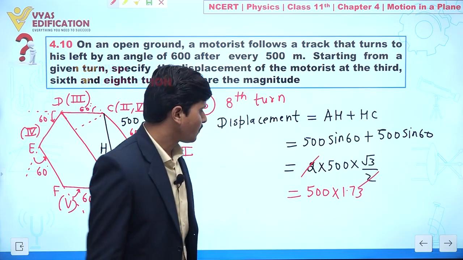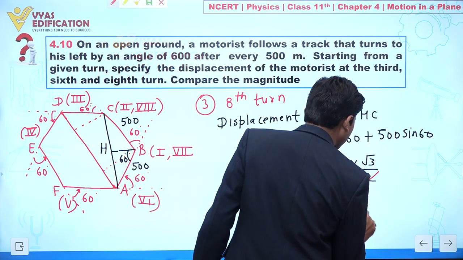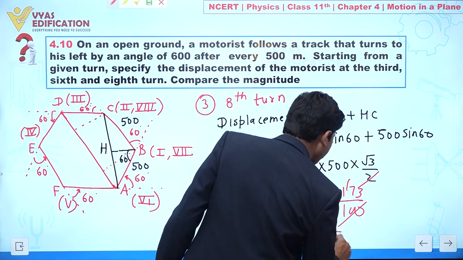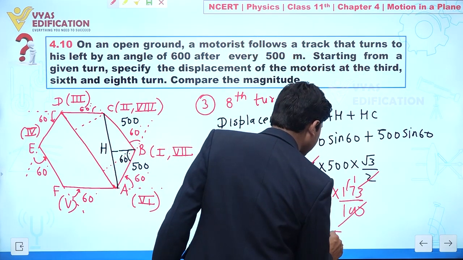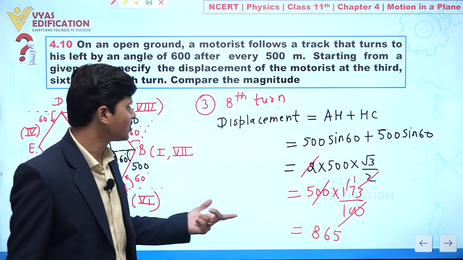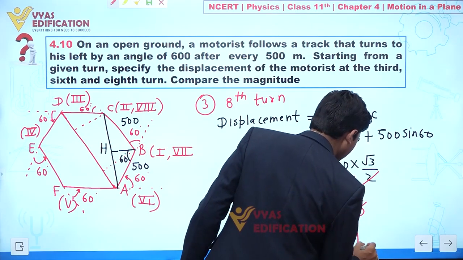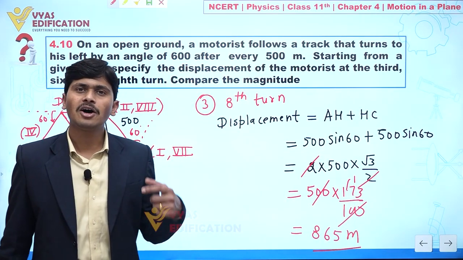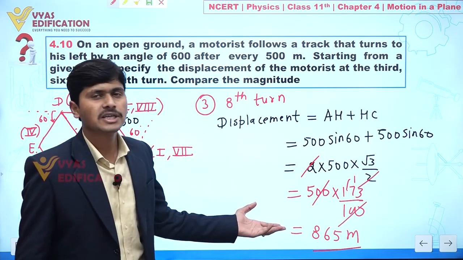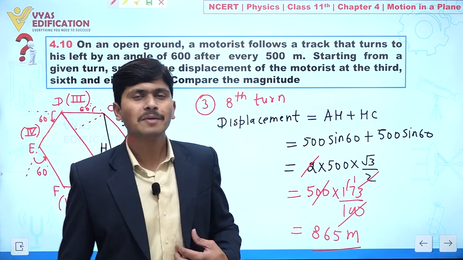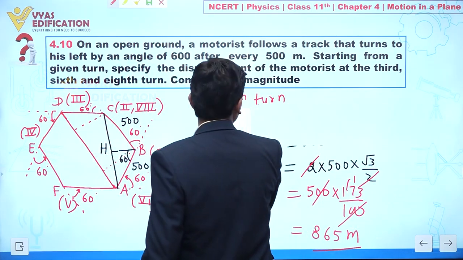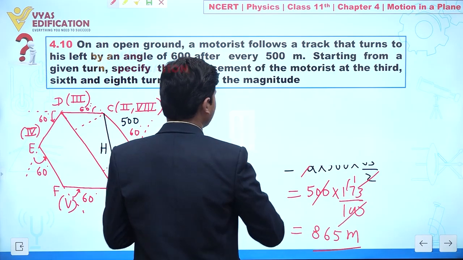If we remove the decimal, this one and this one cancel out. So we have 15, then 1, 36, we have 3, and this is 865, or we can say 866 meter. So the displacement of the motorist after the 8th turn is almost 865 meter. But what about the total distance covered? Now let's calculate the total distance covered in the 8th turn.